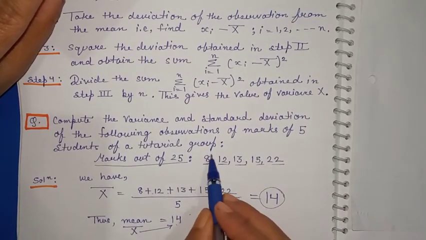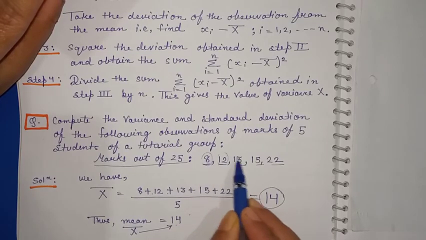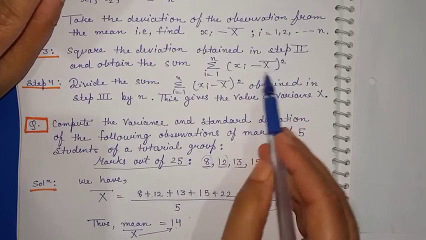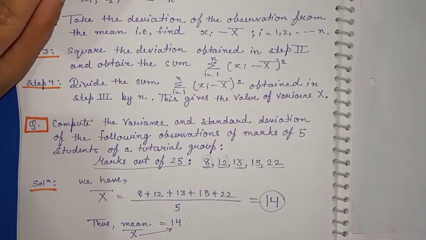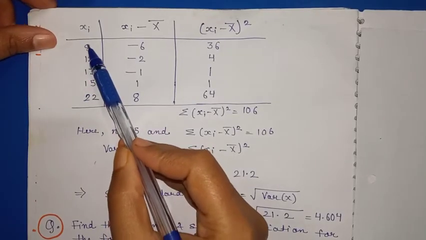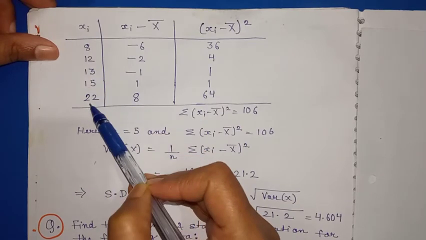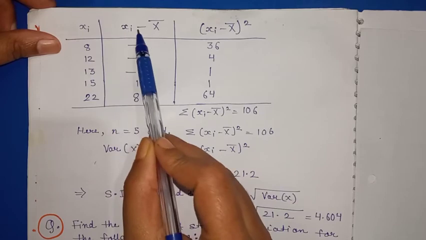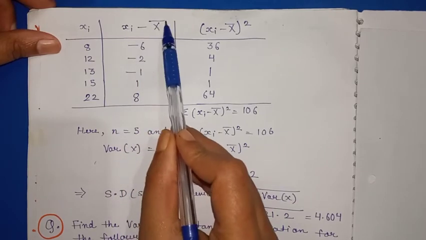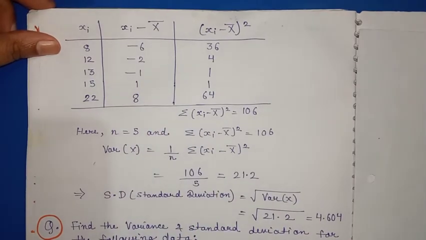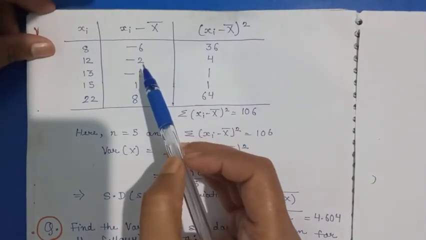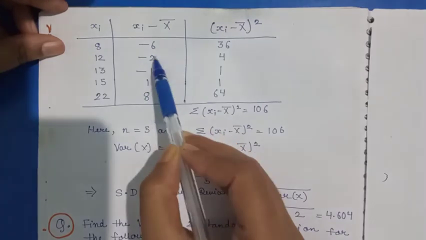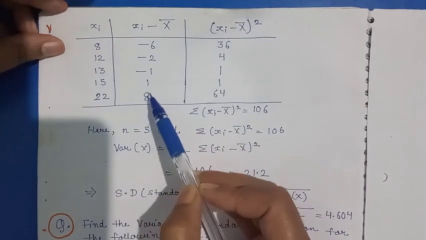Now we have to subtract the mean from all xi's, then square and sum. I have written 8, 12, 13, 15 and 22 as xi, and from xi we subtract x bar, the mean we found. It gives minus 6, minus 2, minus 1, 1 and 8.